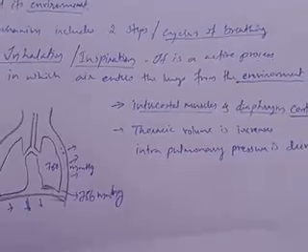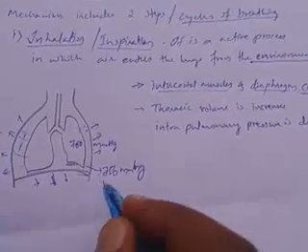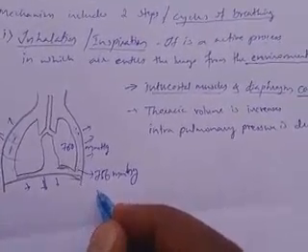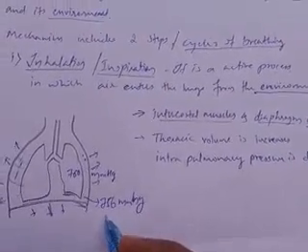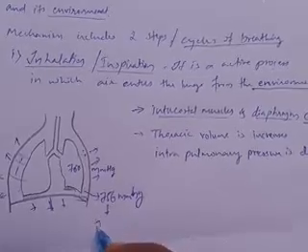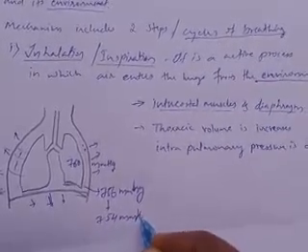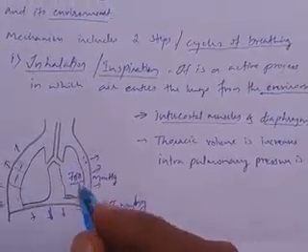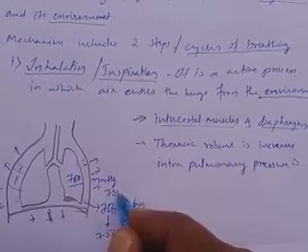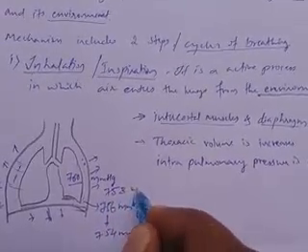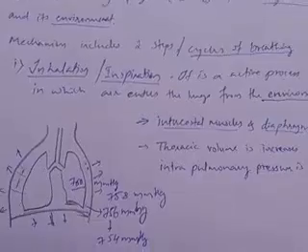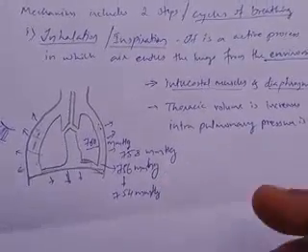This leads to a fall of 2, so it falls to 758 mm Hg, and the intrapleural pressure falls to 754 mm Hg. So these are the changes we observed.